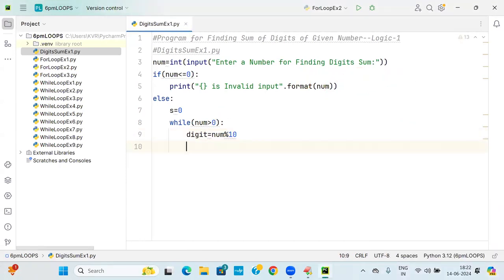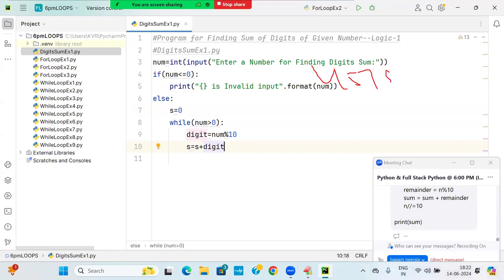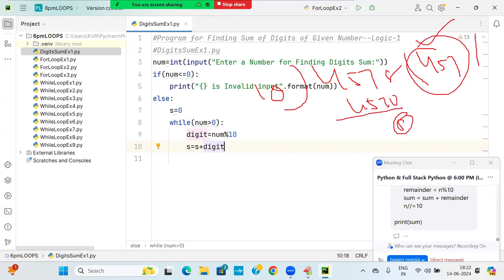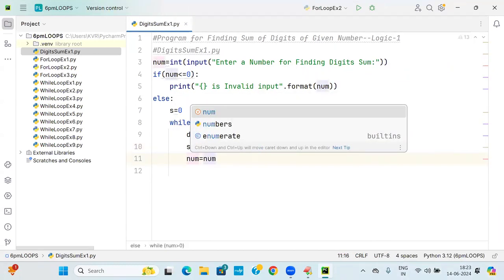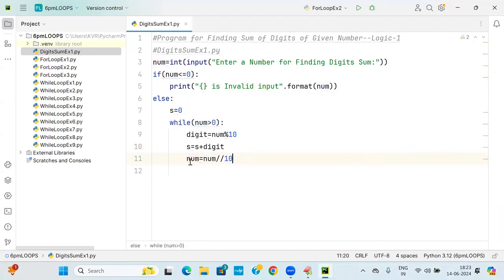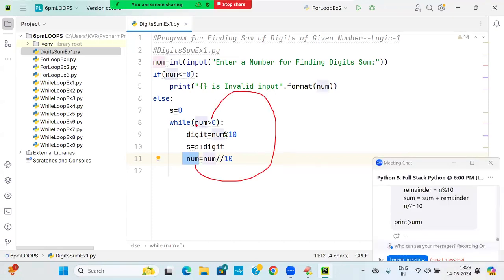So I will add that to S. S is equal to S plus digit. What is the value of S already? 0. 0 plus 8 is 8. Next, to get the left out value, I need to apply a double slash. How do you write it? NUM is equal to NUM double slash 10. I got 457.